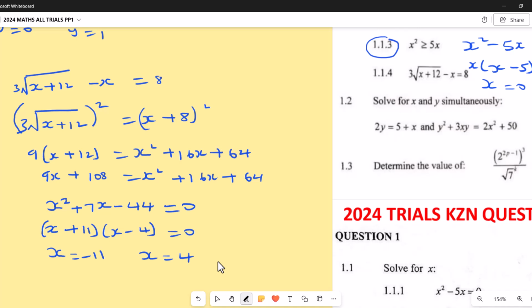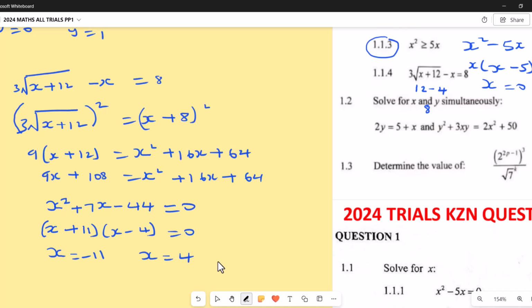If we check with the 4, let's check with the 4 here. Now, if I say 12 plus 4, that is 16. Root of 16 is 4. 4 times 3, that is 12. Our x is 4. Let's check it. 12 minus 4, you get 8. If it's 8 this side, which means it's correct here.